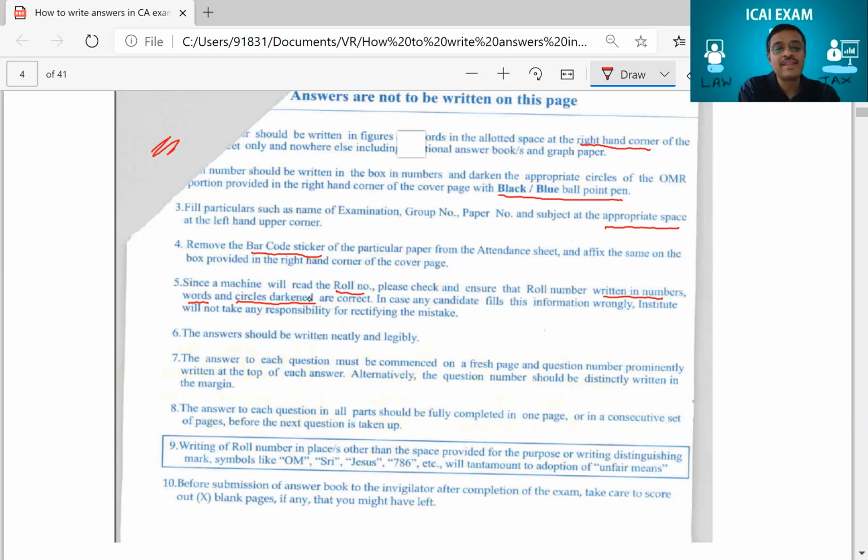Do that correctly. Then all the answers should be written neatly and legibly. And the most important point which I want you to remember as a student when you're answering is this: the answer to each question must be commenced on a fresh page. Very important to remember this. Don't irritate the examiner by trying to squeeze in everything.